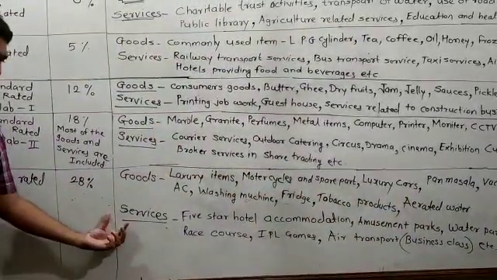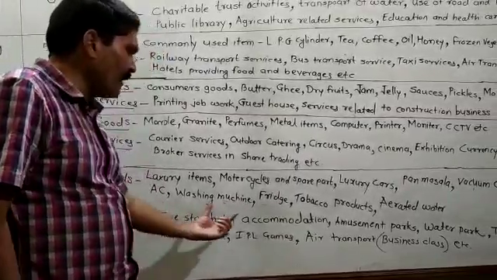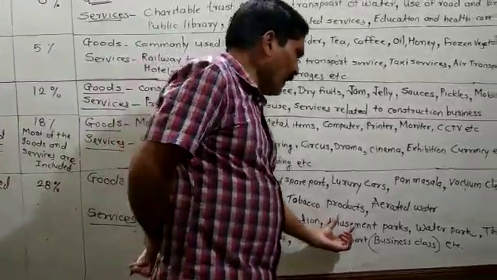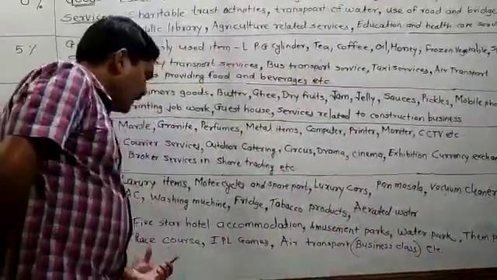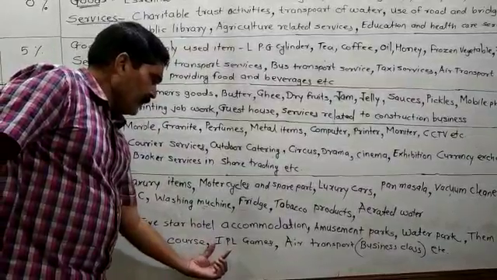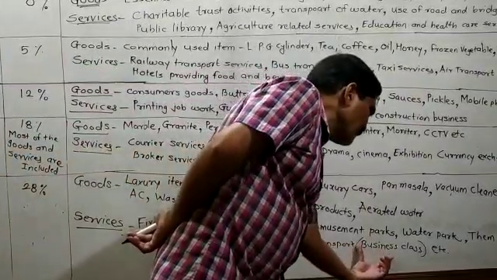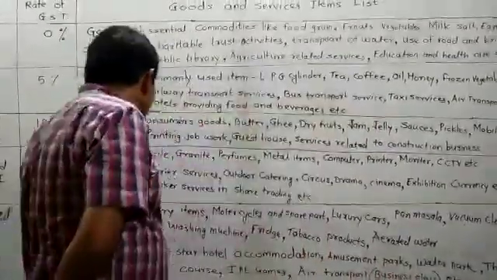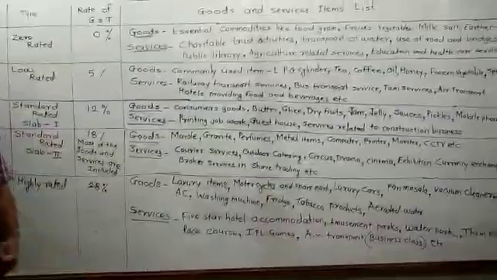Which are the services? The 5-star hotels, 5-star hotel accommodation, amusement park, water park, theme park, then race course, IPL games, air transport business class. The government will charge 28% GST for these services.